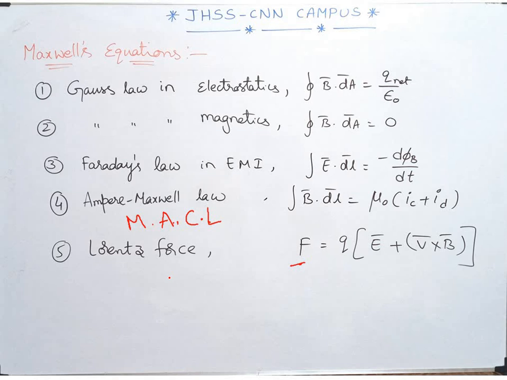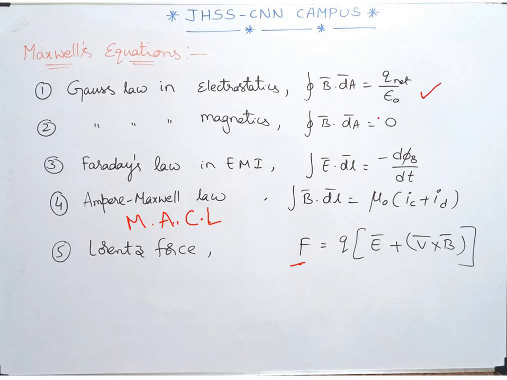First of all, let's start with Gauss law. Gauss law in electrostatics establishes a relation between the net charge enclosed in a closed volume and the total electric flux associated with its surface area. The total charge enclosed is nothing but 1 by epsilon naught times the electric flux associated with it. So it shows that isolated charges do not exist, and electric lines of force start from a positive charge and terminate at a negative charge.